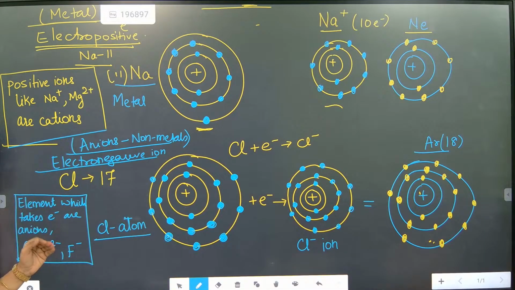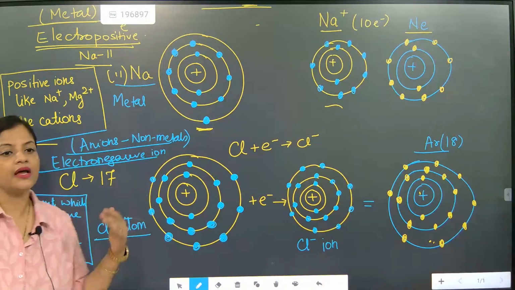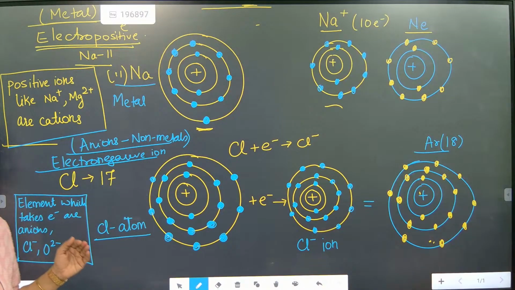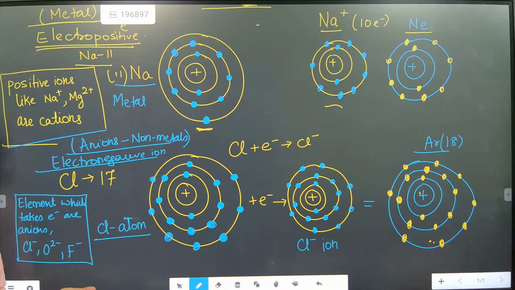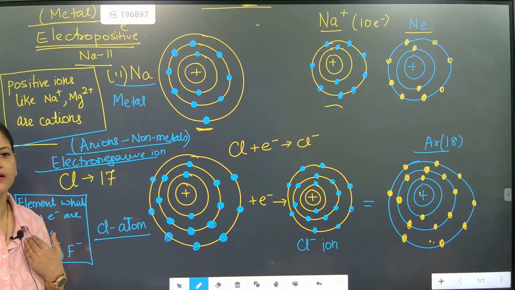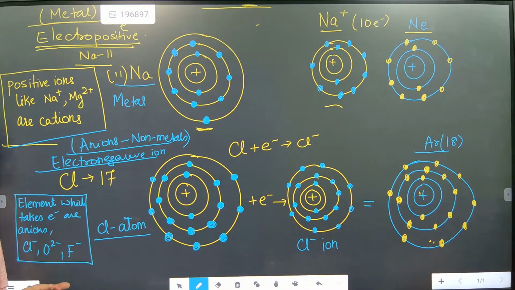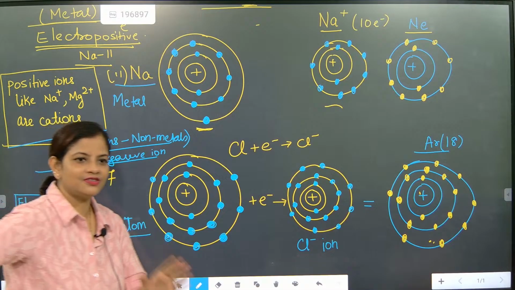What is the difference between anion and cation? Anions are, beta, positive or negative? Very good. Cation is how, when they are becoming positive? Very good. When they are taking? Very good. Electropositive means? Very good. Super. This is what is called a cation.